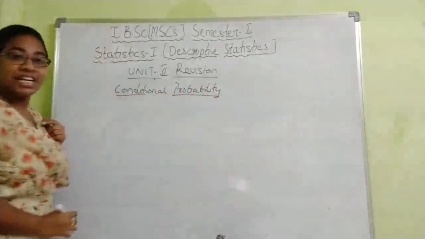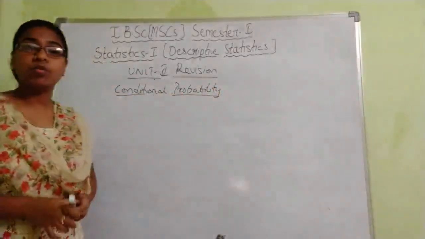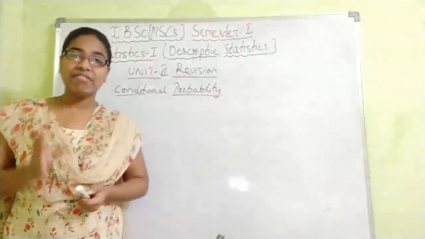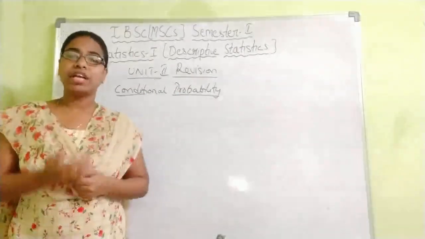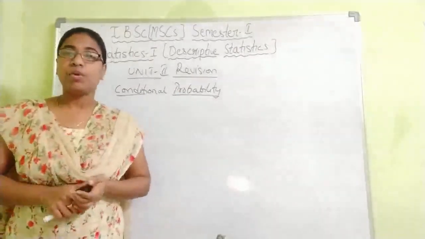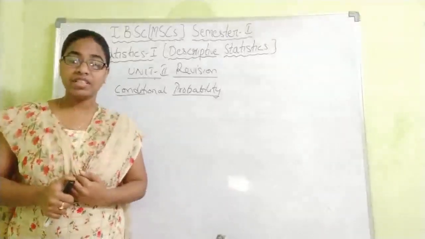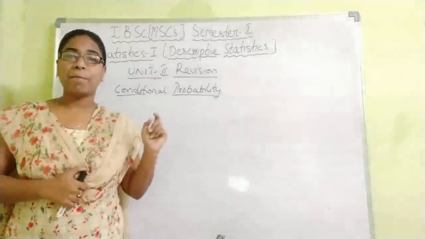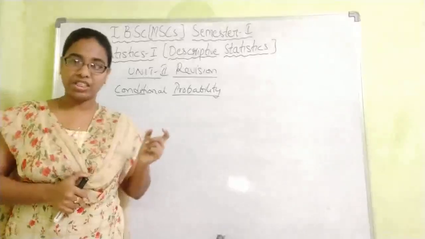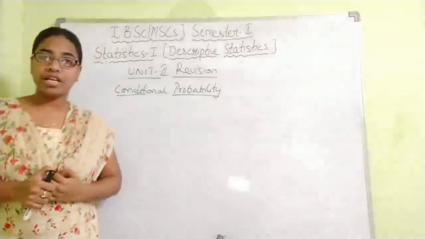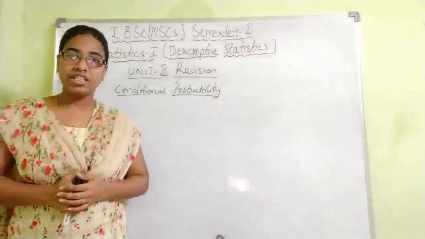So what is conditional probability? The probability of conditional events is given by conditional probability. But what are conditional events? The events which happen on some condition. In the name itself we have condition. So what is that condition?